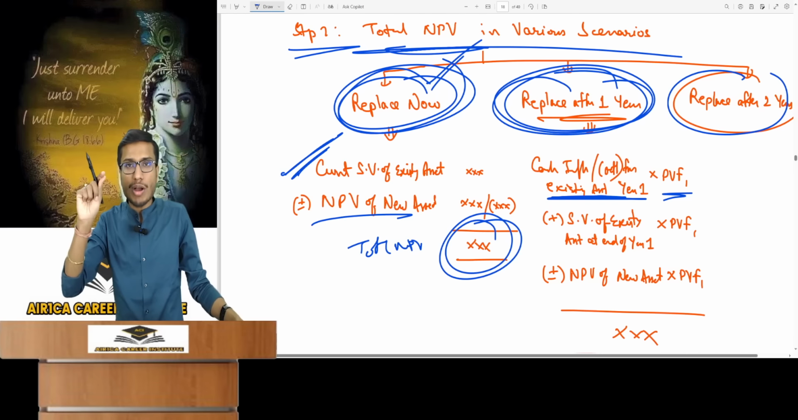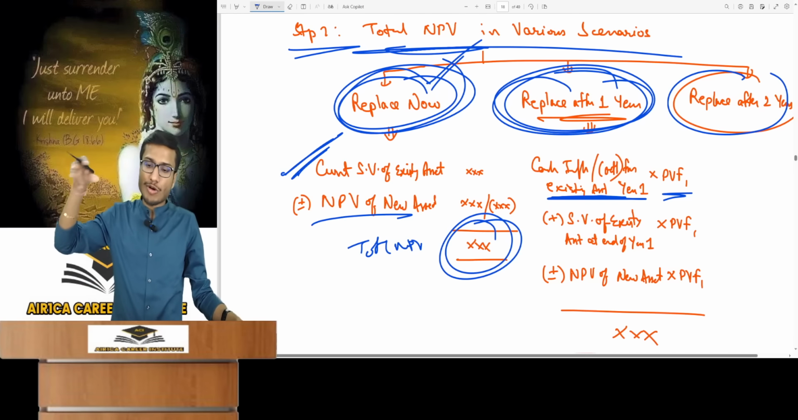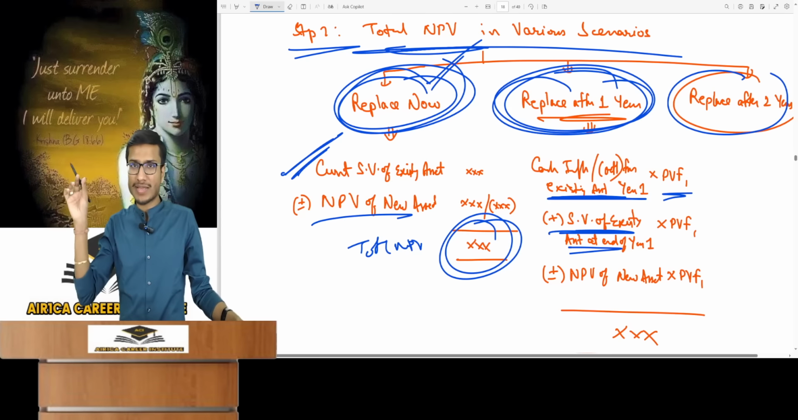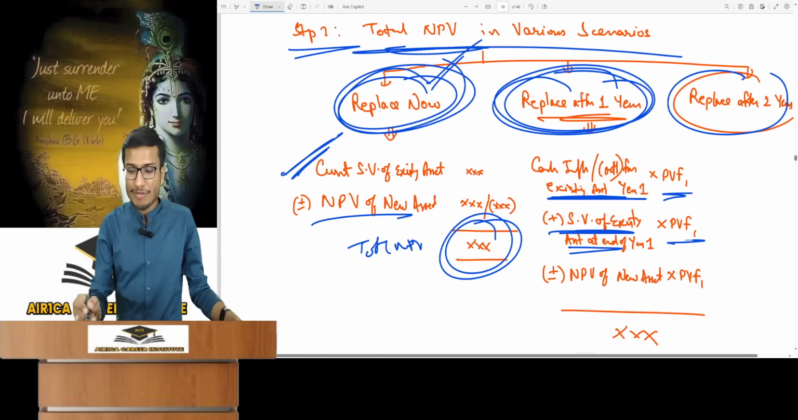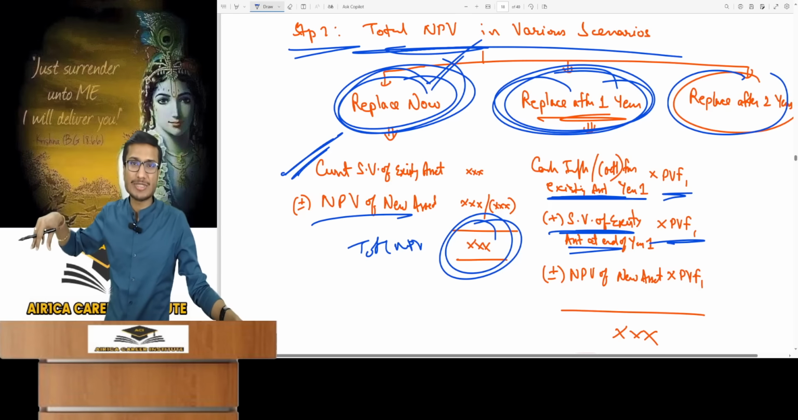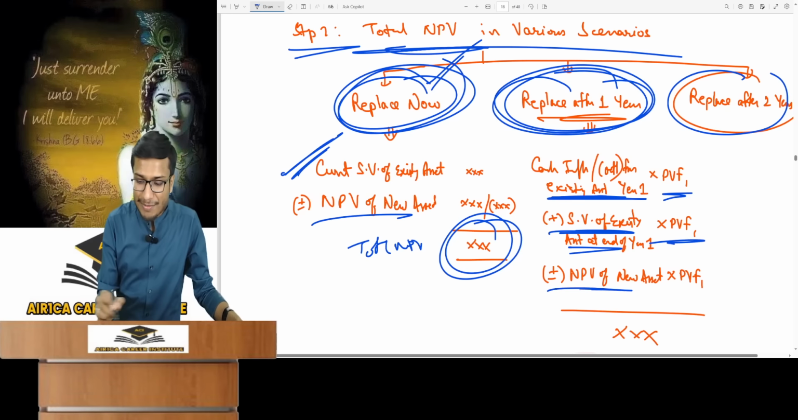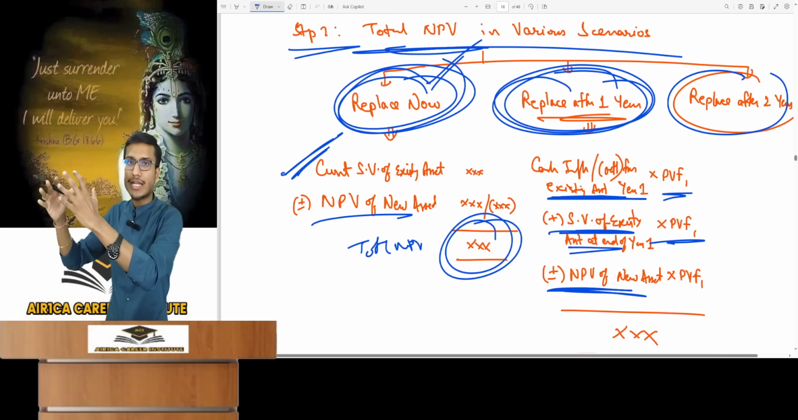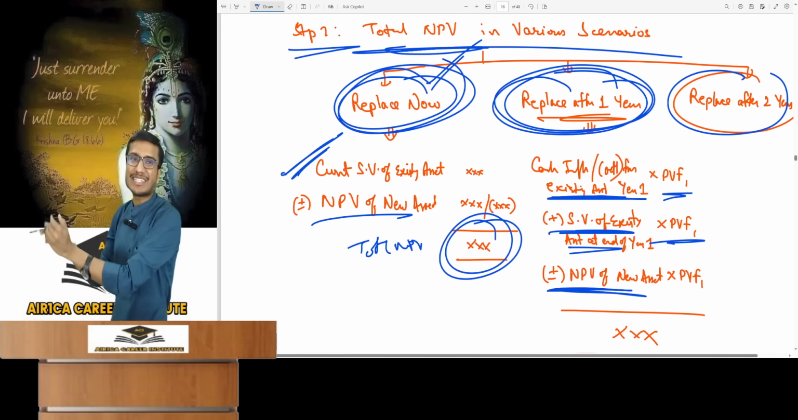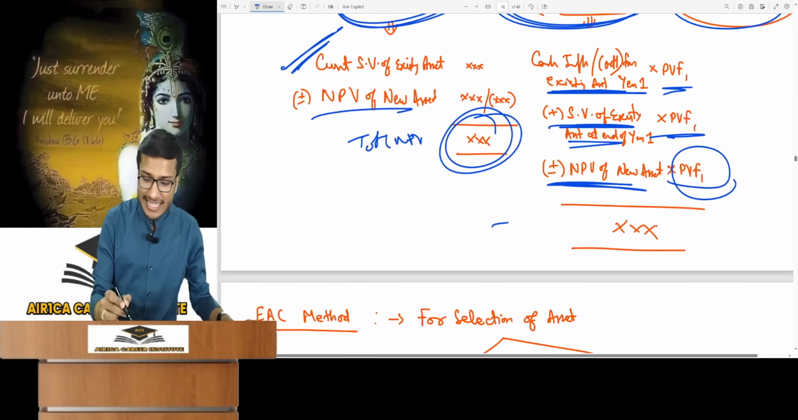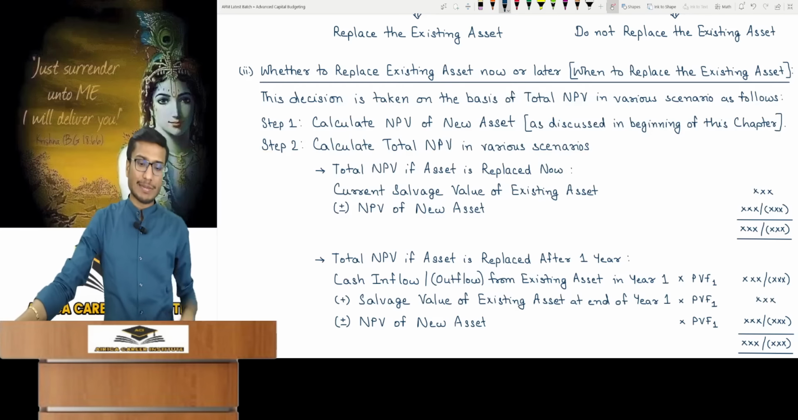At first year end, the old asset is scrapped and its salvage value received. You'll always get the existing asset's estimated salvage value at the end of year 1. Then you can multiply it by the first year's PV factor. At first year end, with the new asset installed, its NPV begins from then. So take the NPV of that day. The NPV for the first year end appears lower because you had already calculated it, and from then, you'll effectively start receiving it. So apply the first year's PV factor to this as well, and you'll get the total NPV if you replace after 1 year.